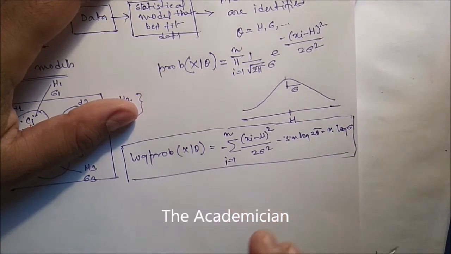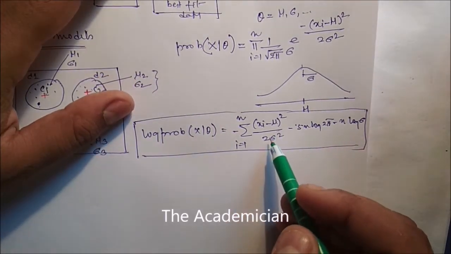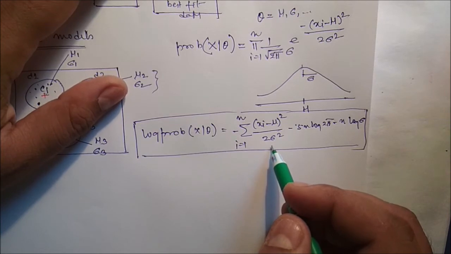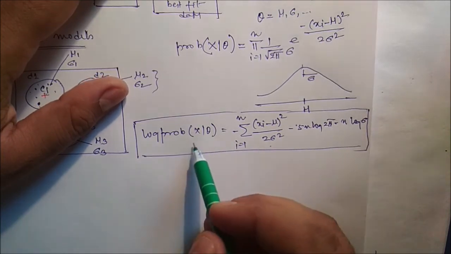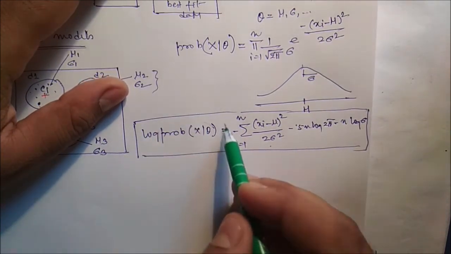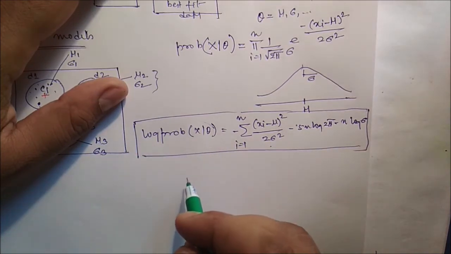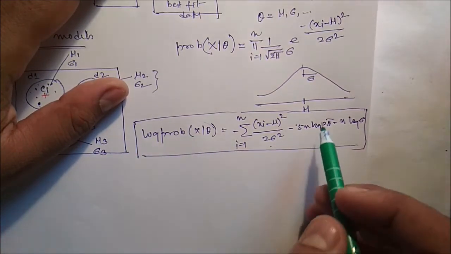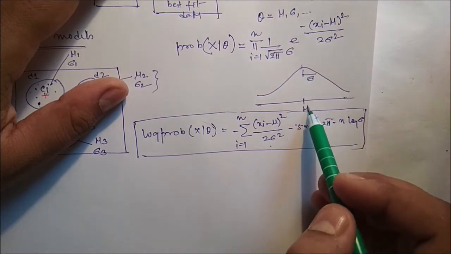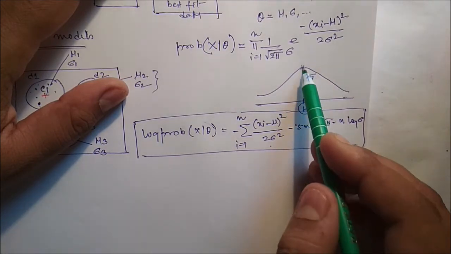If mu and sigma are not known, then we have to select suitable parameters mu and sigma so that this value is maximum. This principle is called the maximum likelihood principle. Here at the perfect mean, that value is maximum.